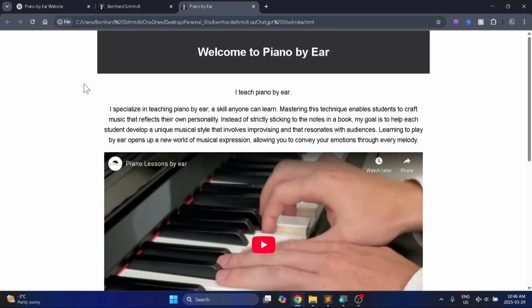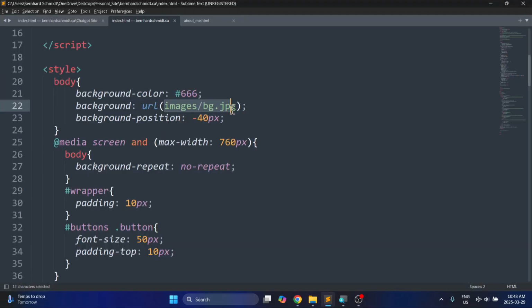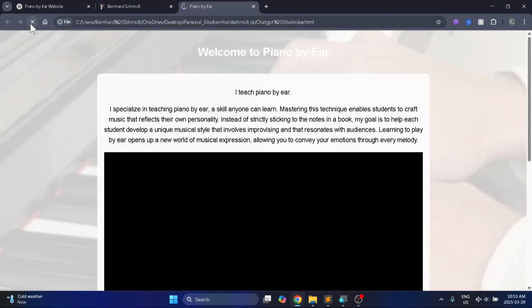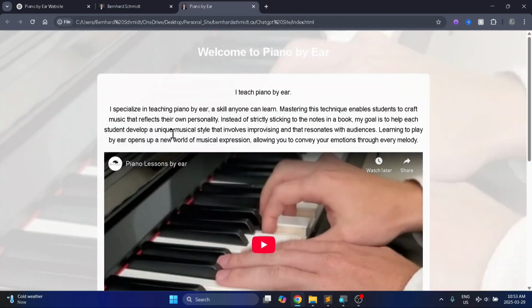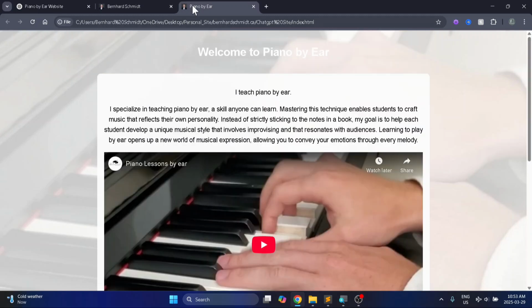Okay, now it's given it a border. Let's give it a background. So I'm actually going to grab the link from my code here. There you go. I'll need to redesign this a little bit. The header is kind of invisible. It doesn't really have a color. The footer is too dark. This doesn't have a border radius. And the iframe is way too big.